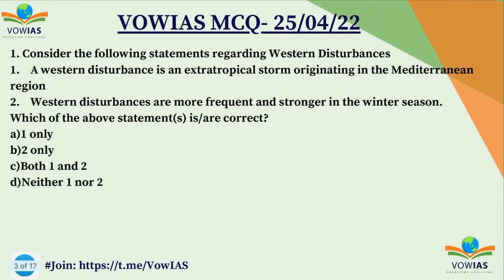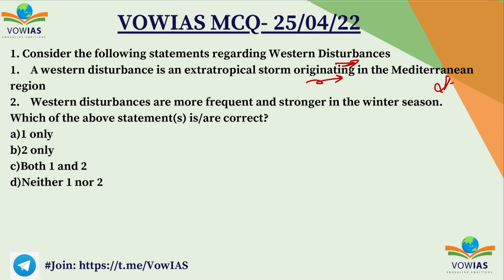Now let's look at the first question. Consider the following statements regarding the western disturbances. First one, a western disturbance is an extratropical storm originating in the Mediterranean region. Second one, western disturbances are more frequent and stronger in the winter season. You have to choose the correct option. A 1 only, B 2 only, C both 1 and 2, and D neither 1 nor 2.